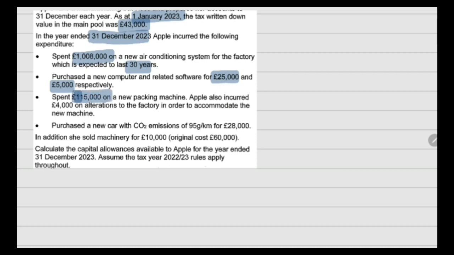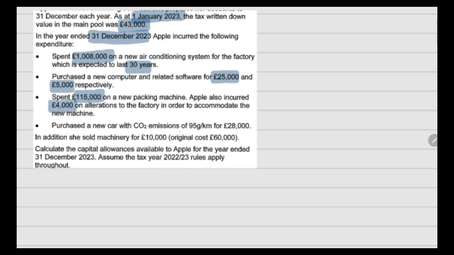Spent 1,15,000 on a new packing machine. Apple also incurred 4,000 on alteration of the factory in order to accommodate the new machine. So the total cost that will be recorded is 1,19,000: 1,15,000 packing machine cost and 4,000 alteration.